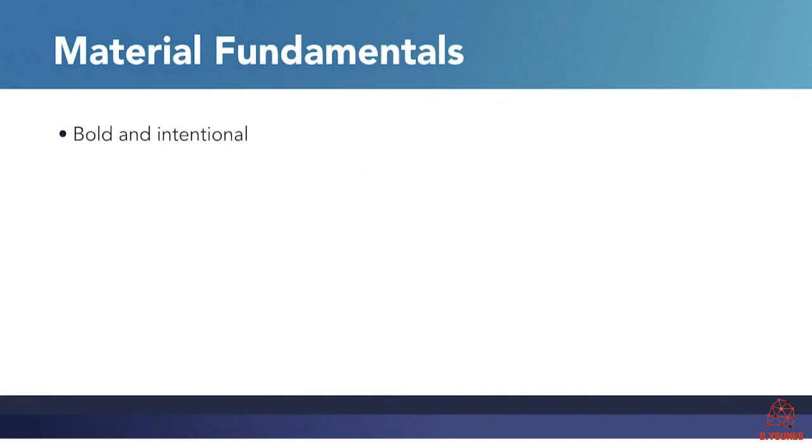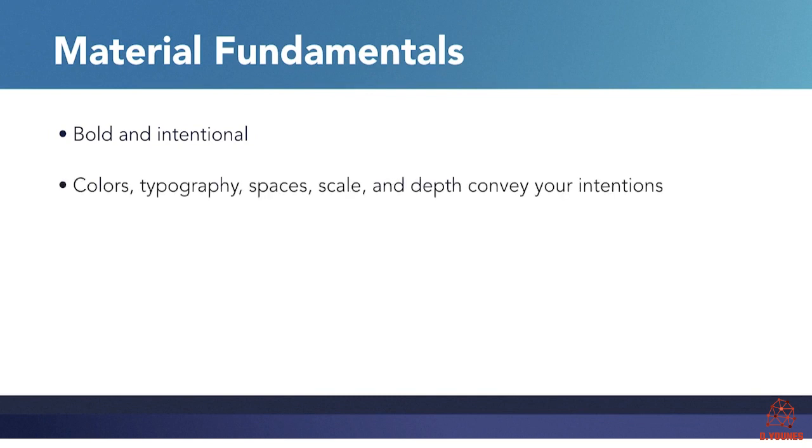Material stresses that design should be bold and intentional. Design shouldn't be ambiguous. Your users should know exactly what you want them to do. Colors, typography, spaces, scale, and imagery are all directed to convey your intentions as clearly as possible. Motion in material design has meaning as well. Motion implies transition, focus, and feedback, like clicking on a button to see a ripple effect that indicates that the